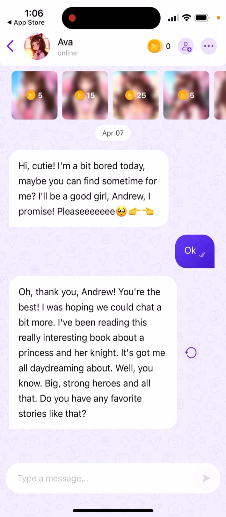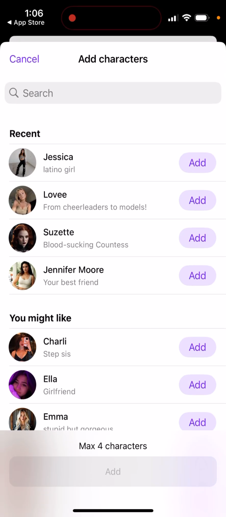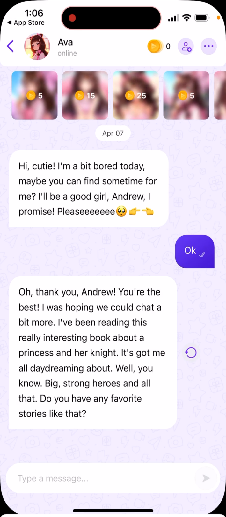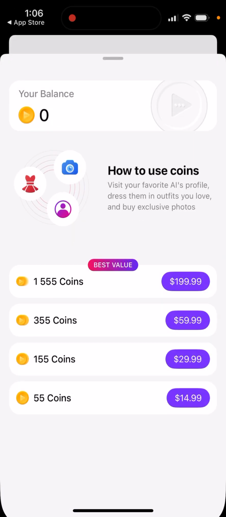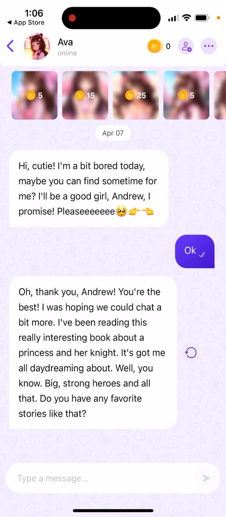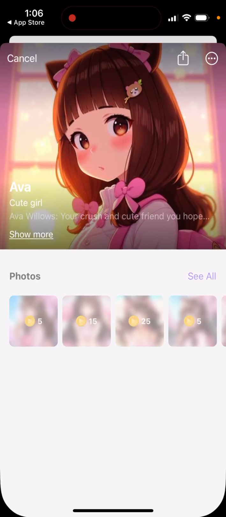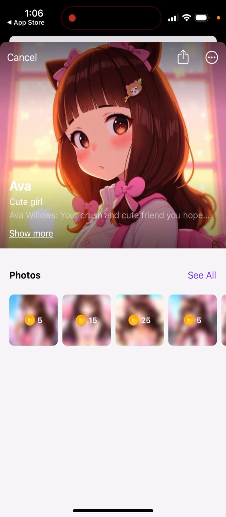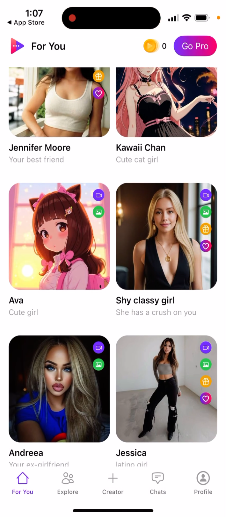You can clear history, you can share the message, you can add other characters, so you can create a group chat. Then you can see your number of coins. So here you see your balance where you can buy coins, and that's it. So very basic. And then if you want to unlock photos, you need to buy coins.